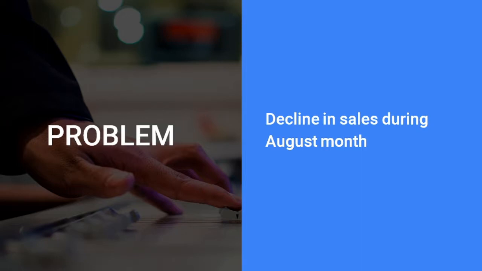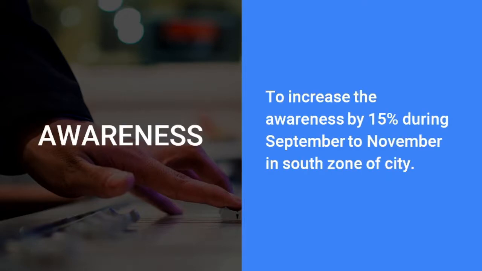That is the problem. So for achieving a solution for this problem, to solve the decline in sales, assuming we are going to propose an alternative solution, it would be awareness. There are many solutions for a problem like this. The reason for the sales decline could be any number of things, but we have taken awareness as an example. So if awareness was taken as one of the strategies to solve the problem, how should an objective be? See, this is what Drucker and Doran say.